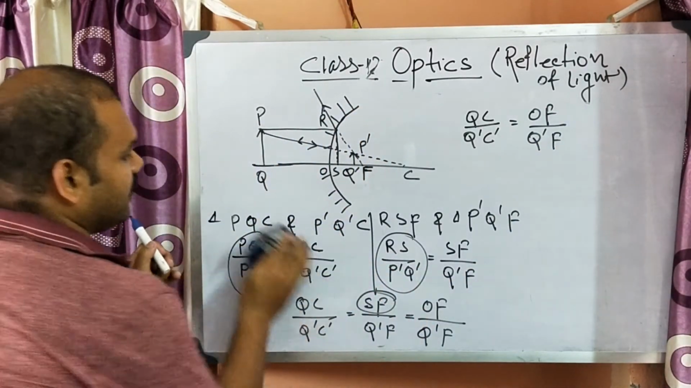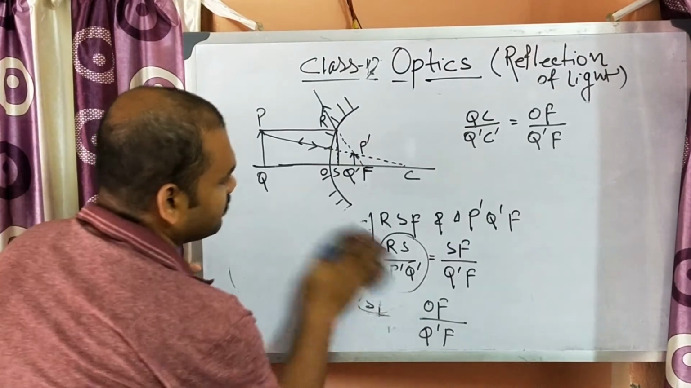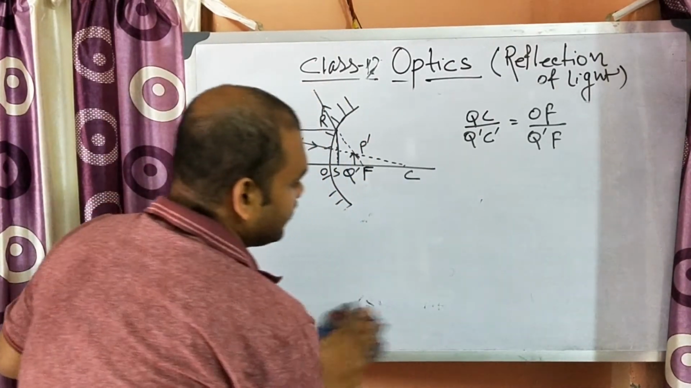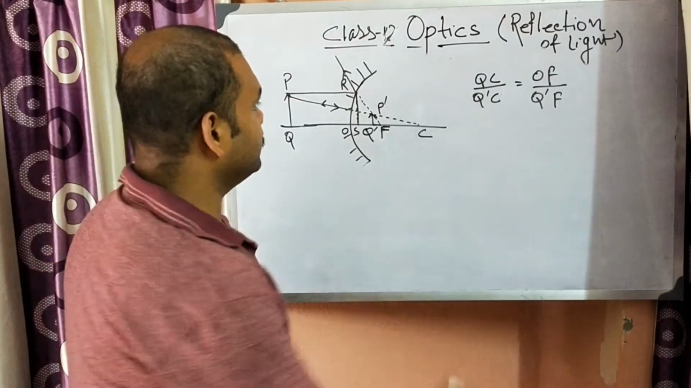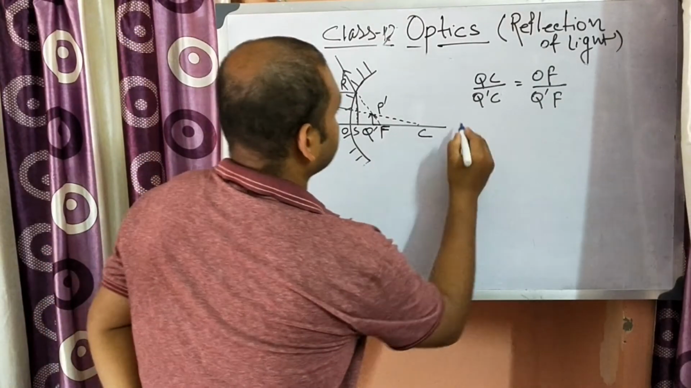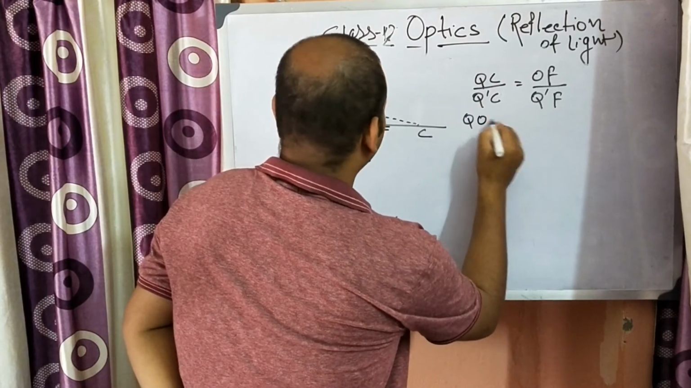Now put the things first, then the sign convention in case of a convex mirror. Okay, so QC can be written as QO plus OC.